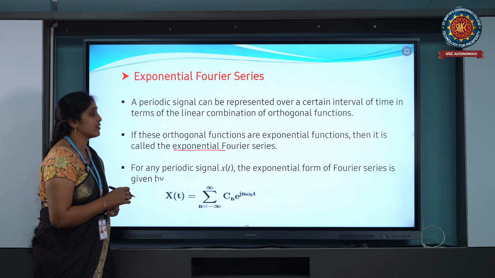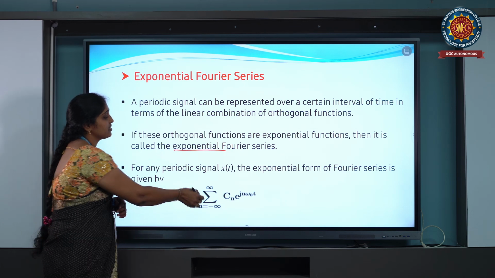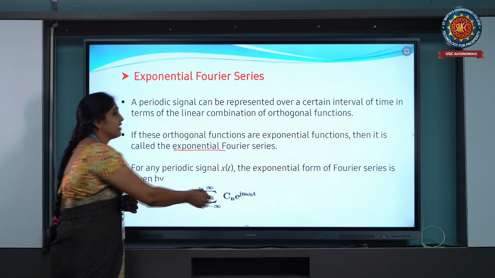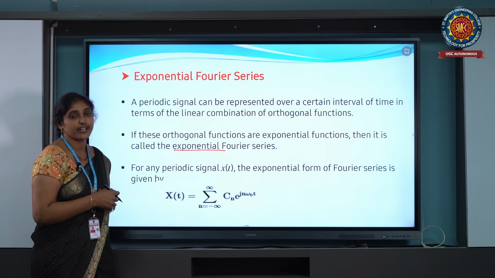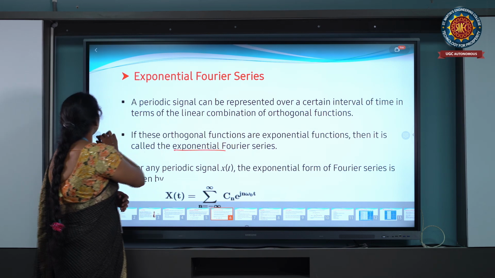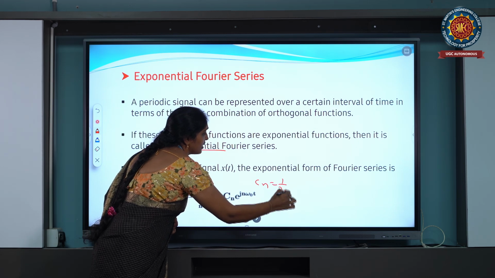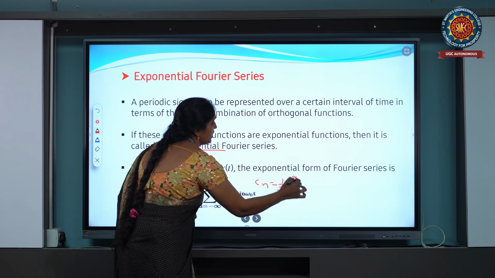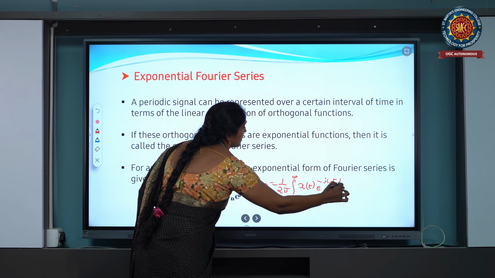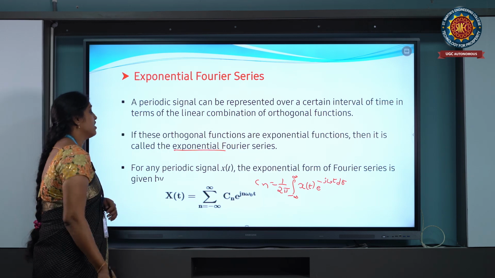For any periodic signal x of t, the exponential Fourier series is given by x of t equals summation n equals minus infinity to infinity C n into e power j n omega naught t, where C n is called the exponential Fourier series coefficient. C n is defined as 1 by 2 pi into the integration from minus infinity to infinity of x of t into e power minus j omega t into dt. This is the Fourier series coefficient formula, and the two are inverses of each other.